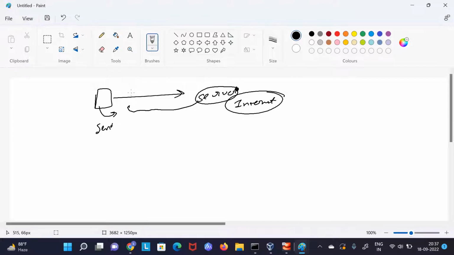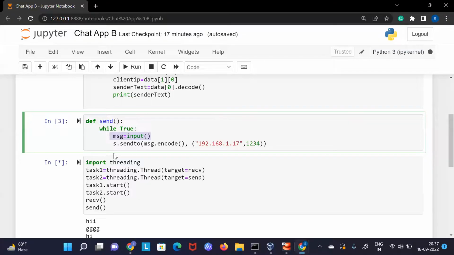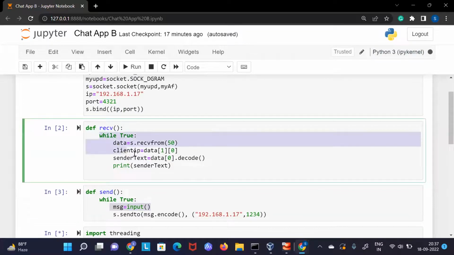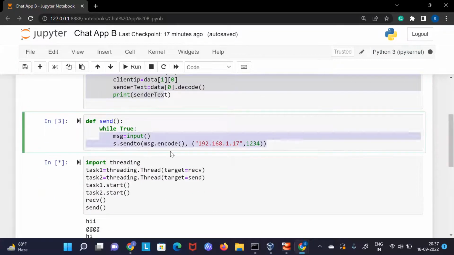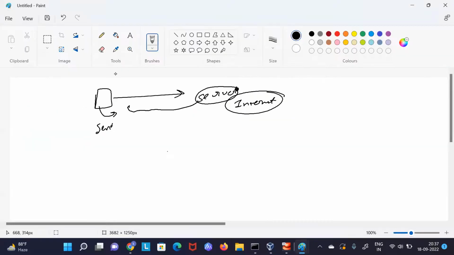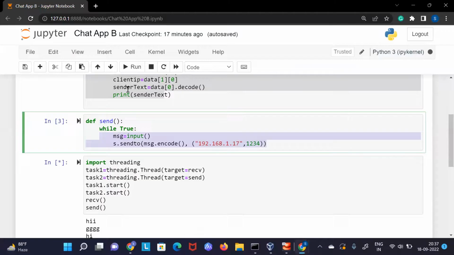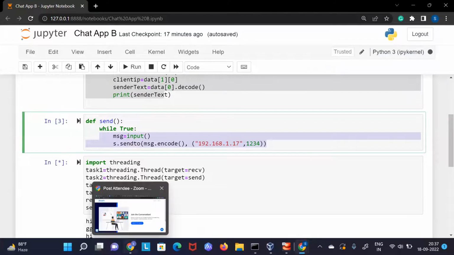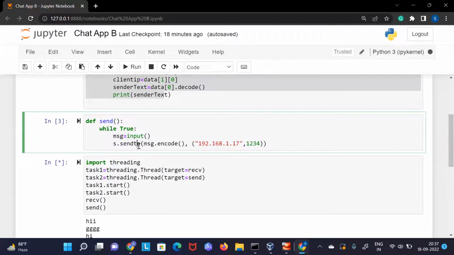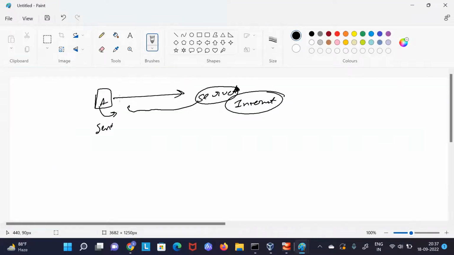I am using the UDP protocol. What will happen is, in UDP, whenever I am sending some data and whenever I am receiving data, this is a different connection. Something like, if I have to send some data from A to B, as I run this sendto command, it will create a connection between them. It will send the data, and that's it. This connection will again be cut off.